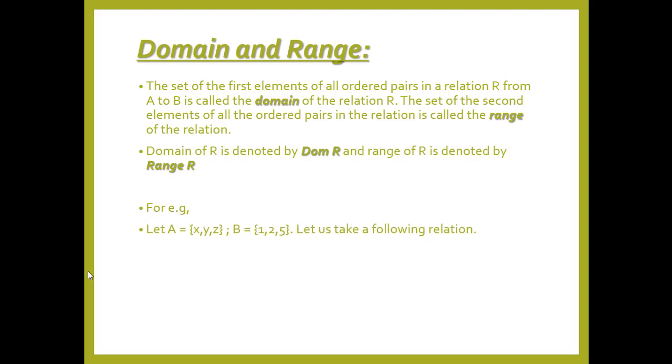For example, let A contain the elements x, y and z, and B contain the elements 1, 2 and 5. Let us take the following relation. Okay, now we have a relation of (x,1), (x,2), (y,1) and (y,2), and we are asked to find the domain and range from it. We know that domain is the first value of every ordered pair, and we see that the first value of every ordered pair is x, y. So the domain in this case is x, y, and range is the second value of every ordered pair, and in this case the range is 1, 2. So the range of this relation is 1, 2. Simple.